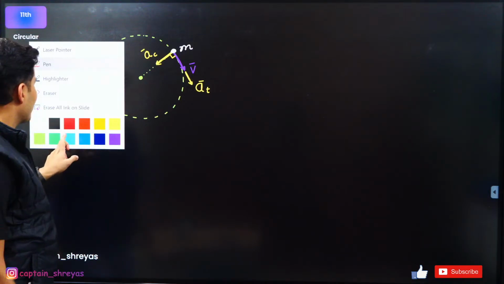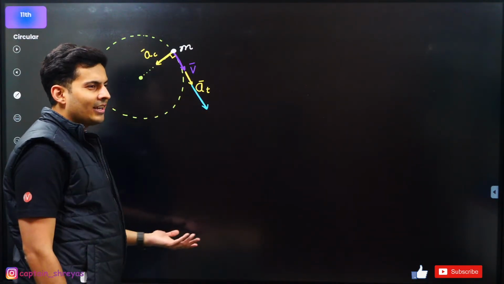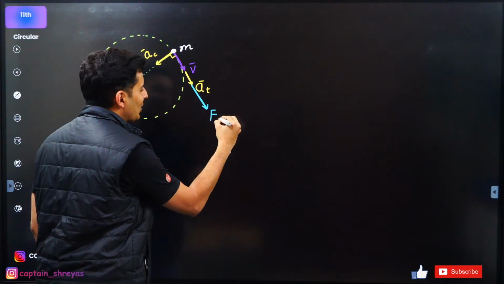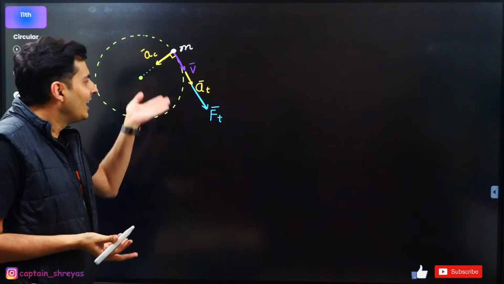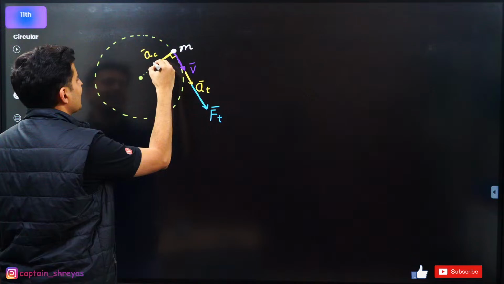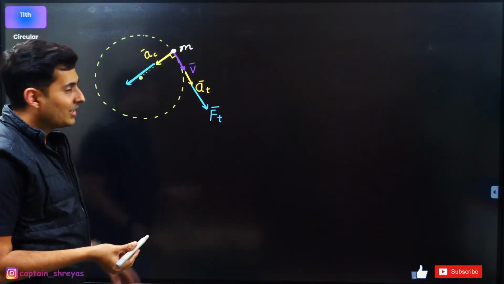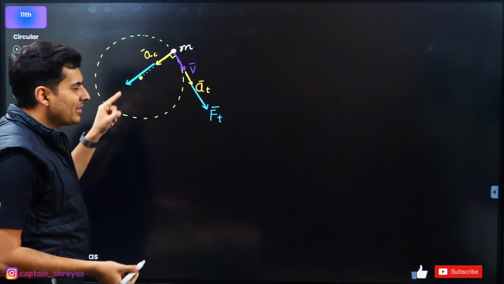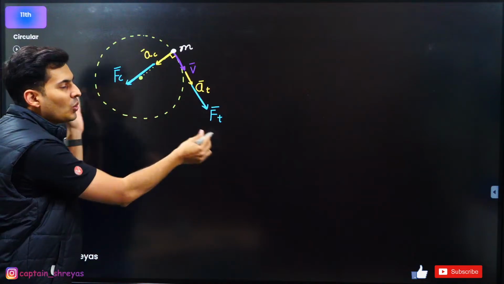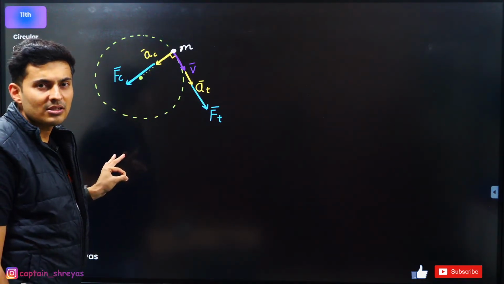So, that force which is providing the tangential acceleration, what can I name it? Obviously that should be called tangential force. Tangential acceleration, tangential force. Similarly, that acceleration which is provided because of a force, because this is centripetal, that force is called centripetal force. So these are the two forces which provide tangential and centripetal accelerations.